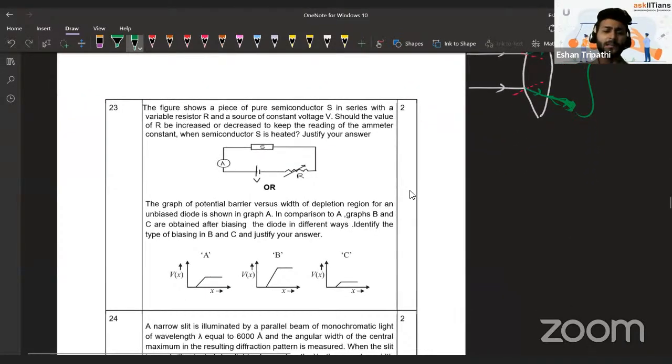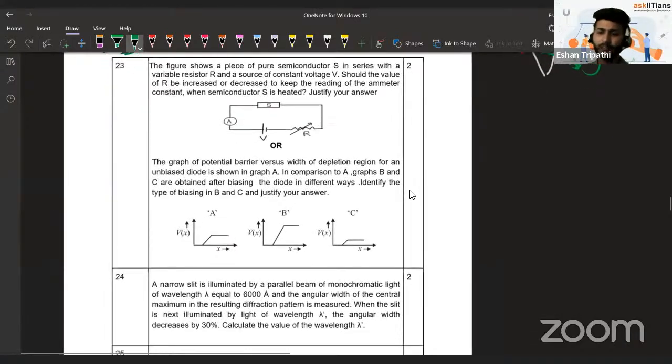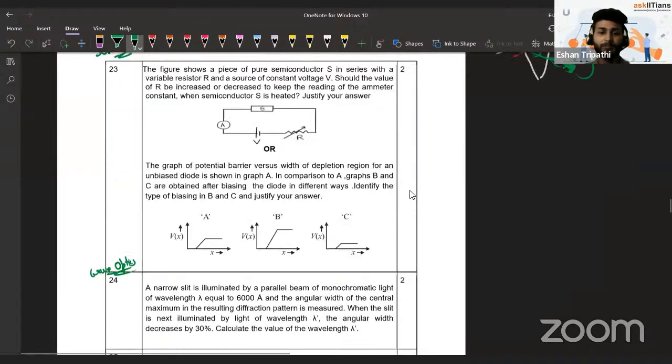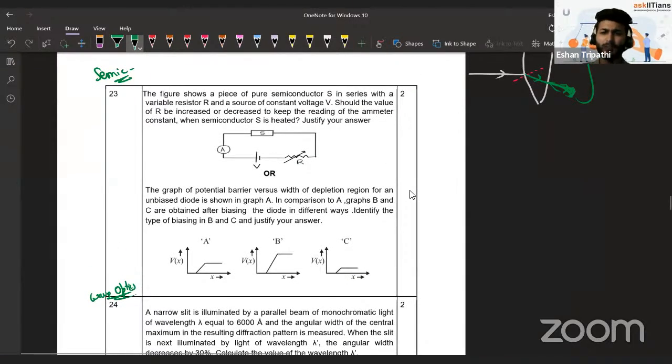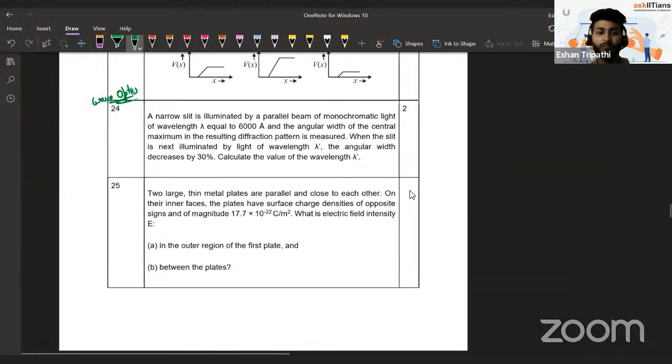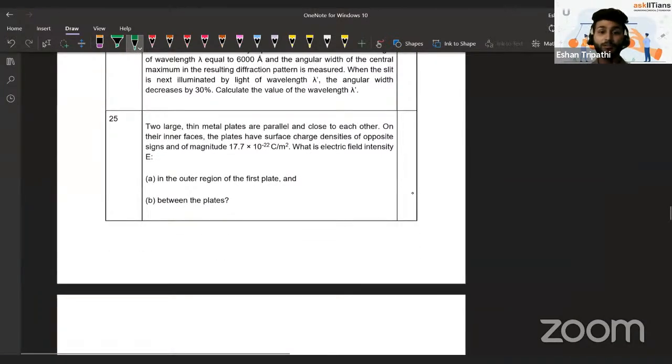The next question is on semiconductor, 2 mark question. So you're going to see this when you study this chapter. Then another question from wave optics, numerical based. So the previous one is mostly conceptual, but this wave optics one is a numerical based question. Then after that you have a question from photoelectric effect. No, sorry. It is from electric charges and fields.